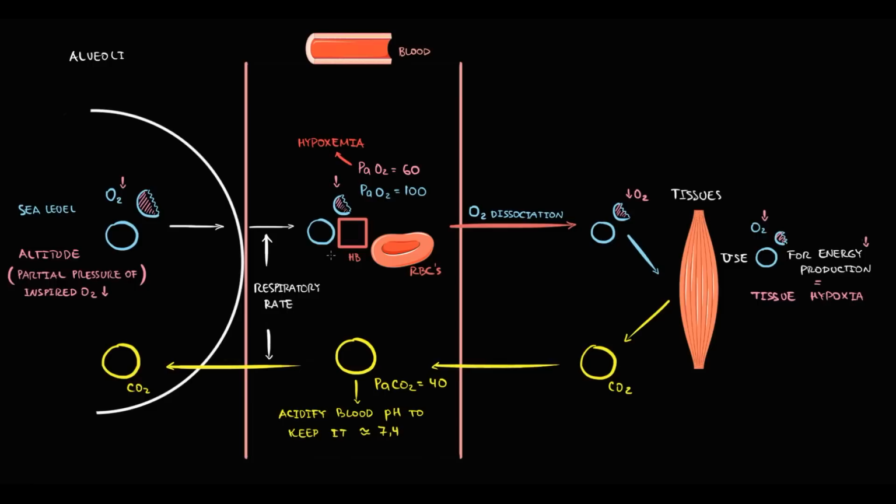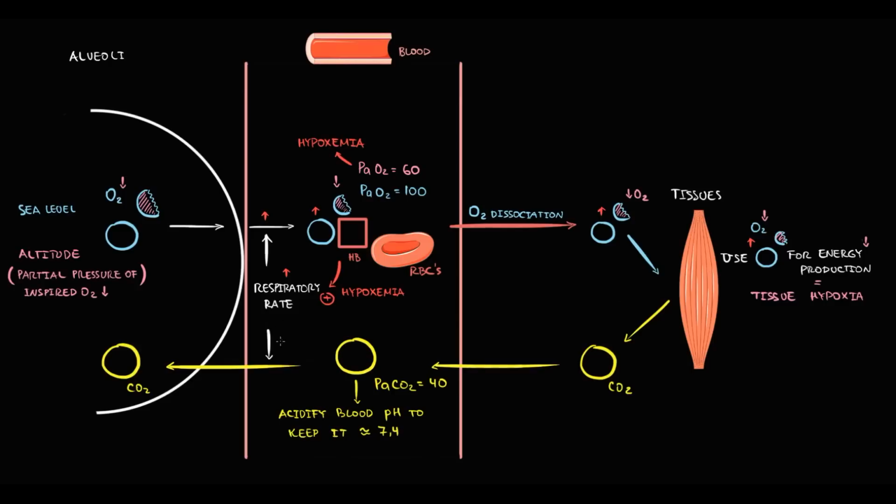In response to hypoxemia, our body stimulates the respiratory center, because with increase in respiratory rate, the income of oxygen into the blood will increase, which to some extent can correct hypoxemia and tissue hypoxia.